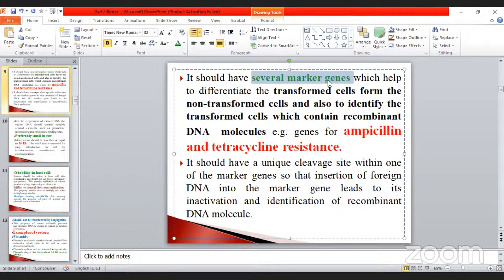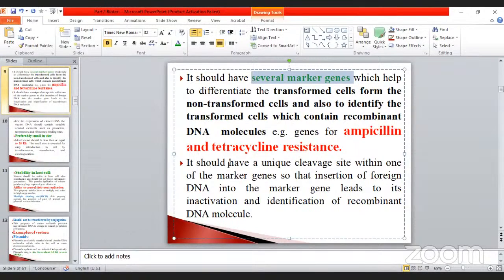Without a marker we cannot find out which one is the ampicillin gene. We may wrongly collect the sample. Instead of the ampicillin gene we may collect the tetracycline resistant gene. So to prevent this we use several marker genes, the ampicillin and tetracycline resistance.